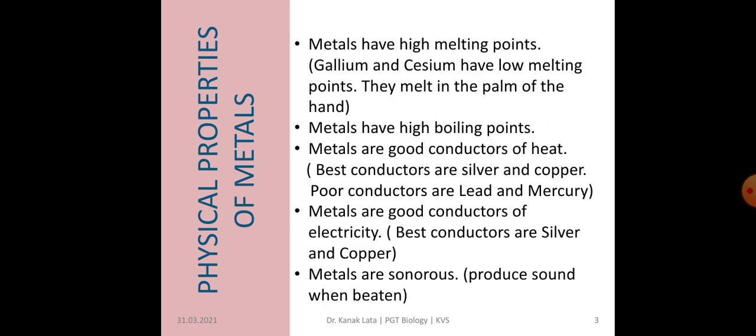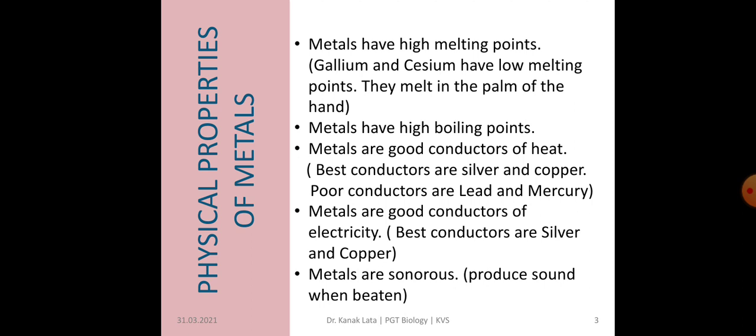Metals have high melting point, but there are few metals which have very low melting point. They melt in our hand. Whenever you keep it in the palm of your hand, it starts melting. Those metals which have low melting points are gallium and cesium. Metals have high boiling point.